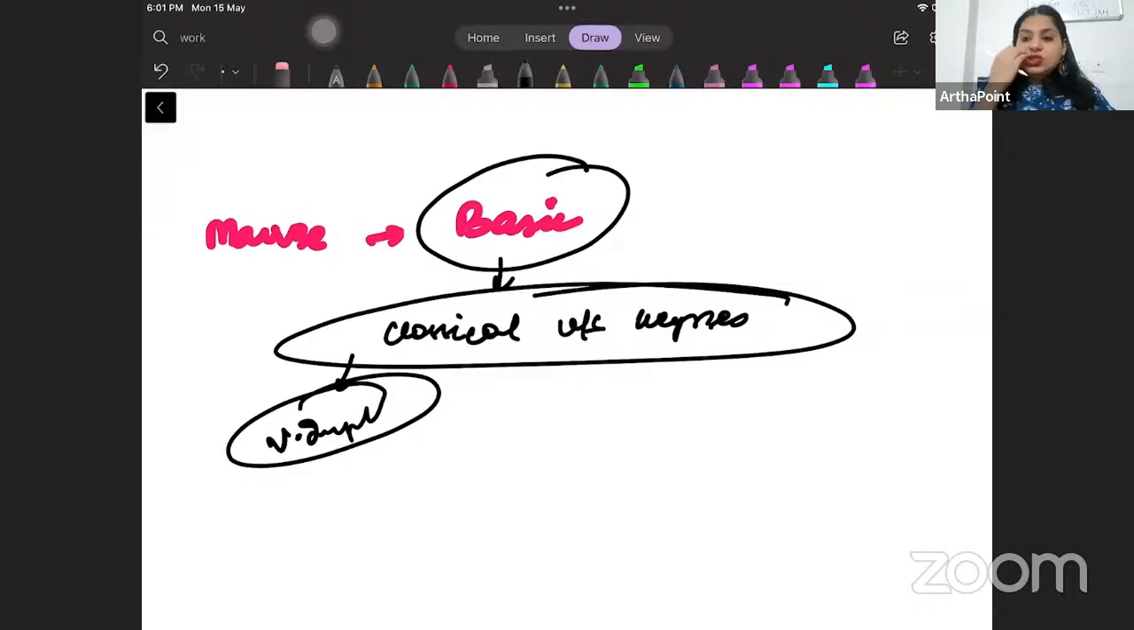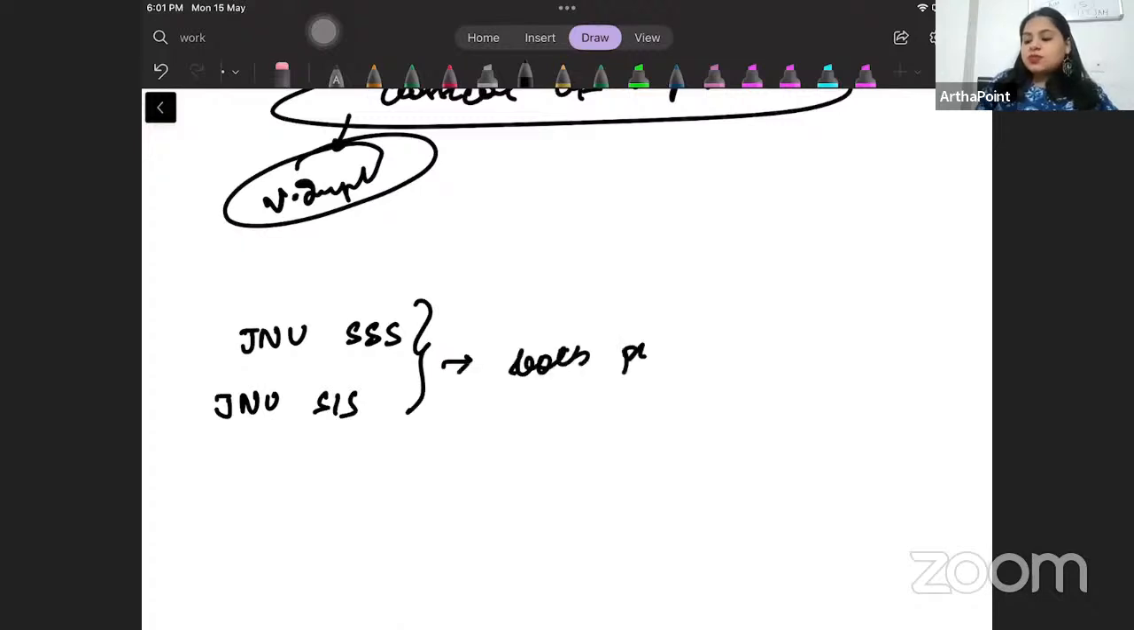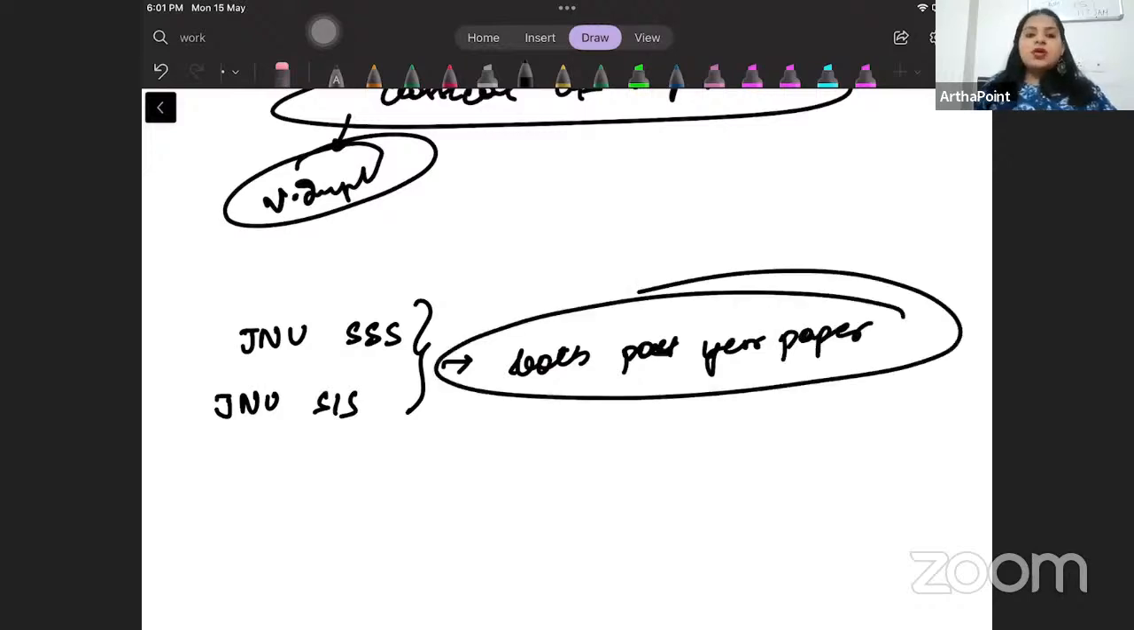Now, in JNU also, if you notice, there were two types of papers in JNU. So JNU SSS and JNU SIS. Try to do both past year papers.